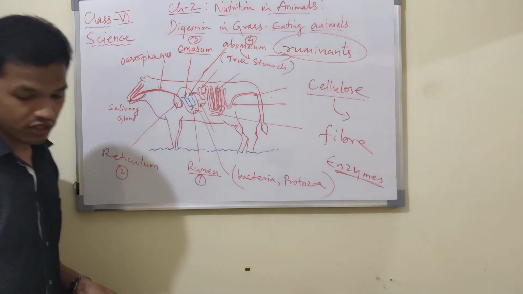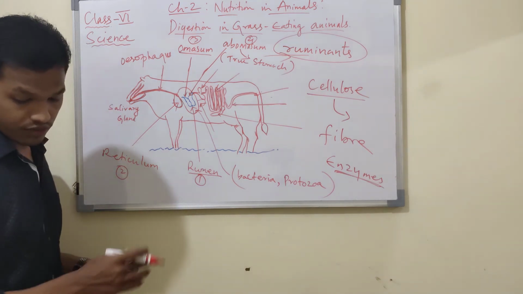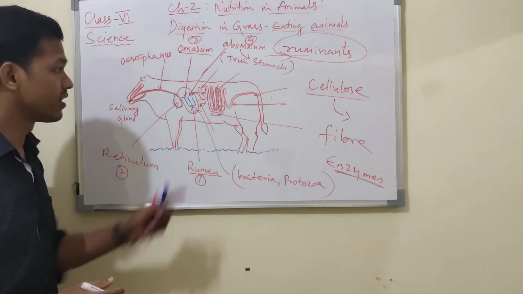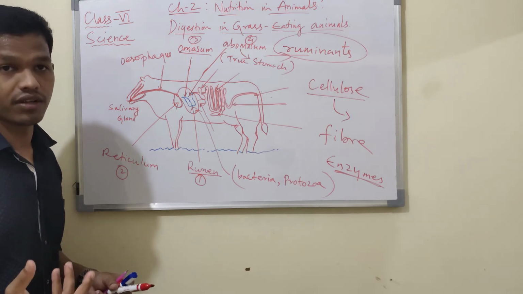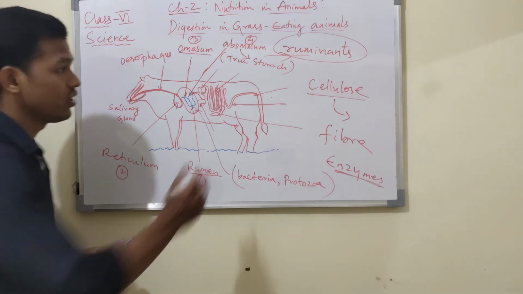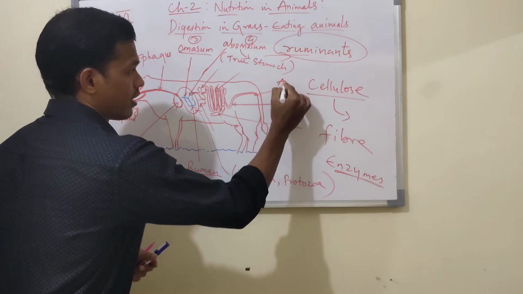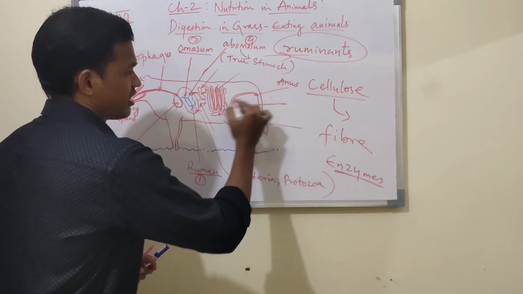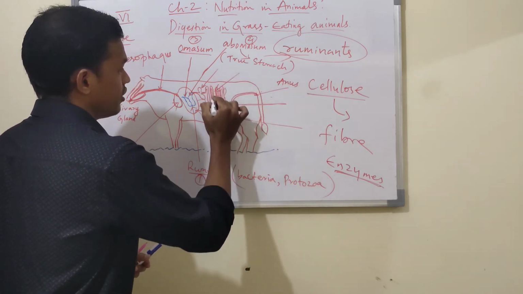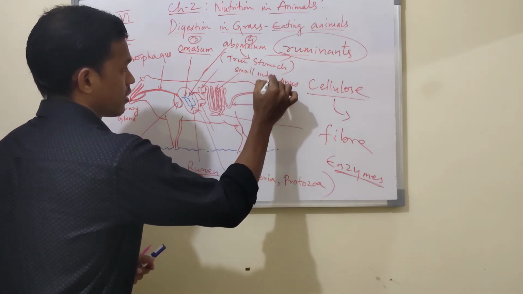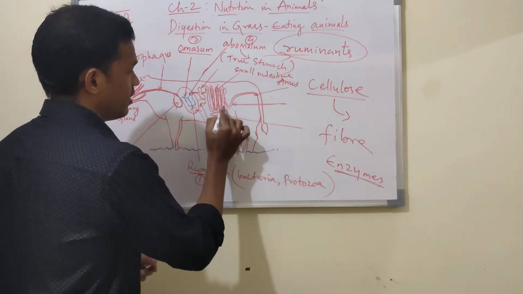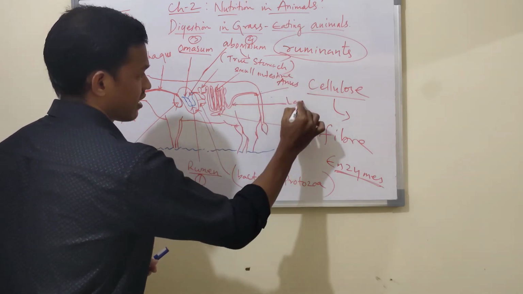After absorption of useful nutrients from the digested food, what happens? The undigested food materials are excreted outside through the anus. This is the small intestine. This is the large intestine.